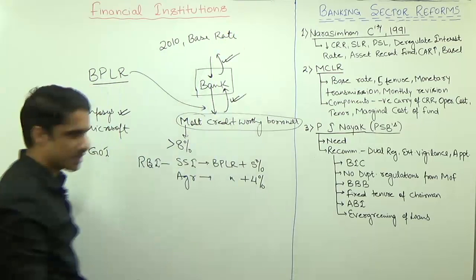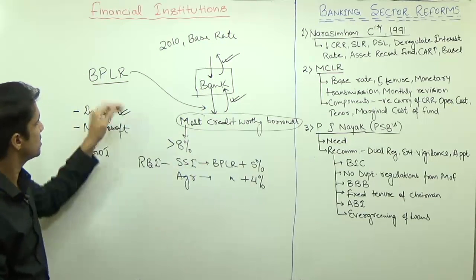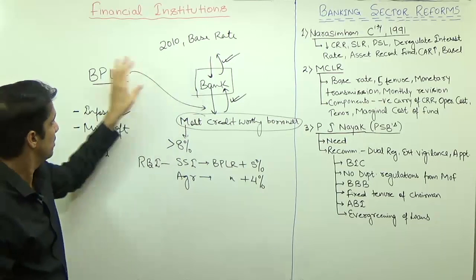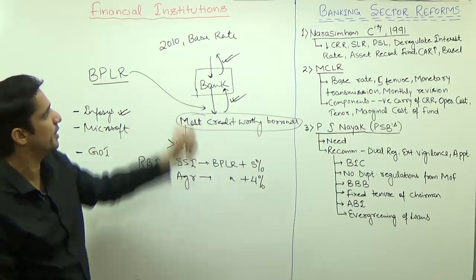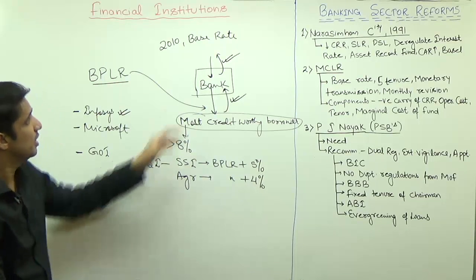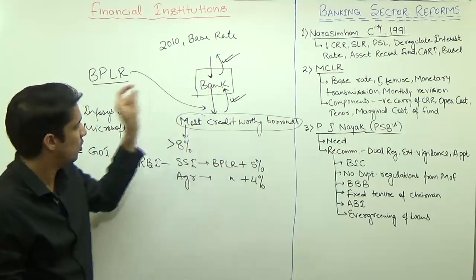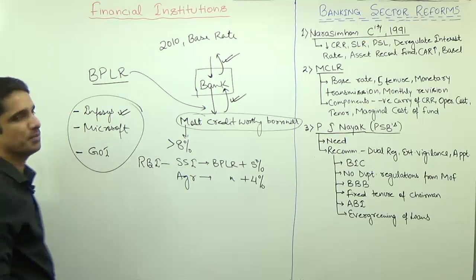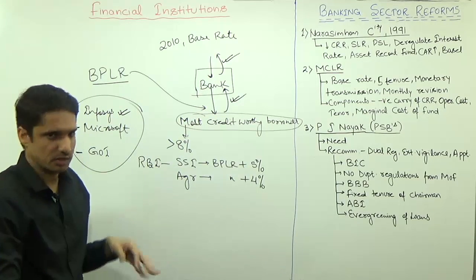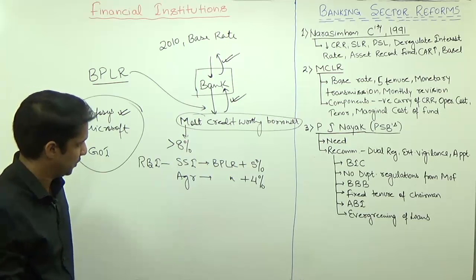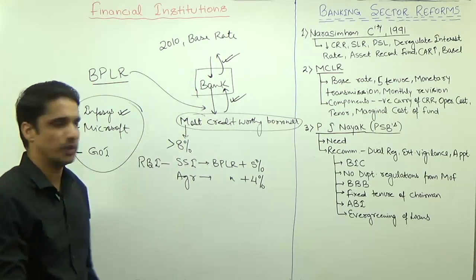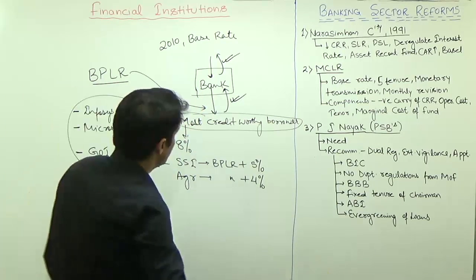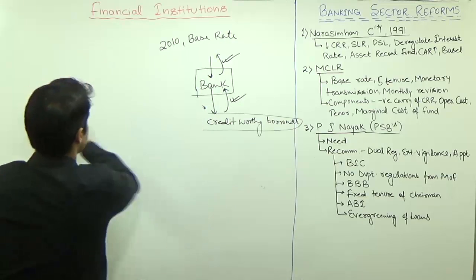So the Abhijit Sen committee was set up to revise how to make this BPLR transparent. The Abhijit Sen committee in 2010 said BPLR should be abolished and replaced by the base rate. And what is base rate? Base rate is the rate below which a bank cannot lend to anybody for commercial purposes. Irrespective of creditworthiness, a bank cannot lend to anybody below this, whatever value is decided by the bank. So this new concept is known as base rate.